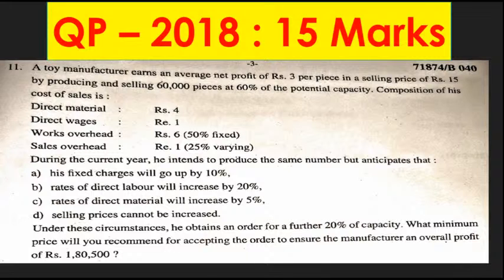Selling price cannot be increased. Under these circumstances, he obtains an order for a further 20% of capacity. Already the company is manufacturing 60,000 units at 60%, and now it gets an order for a further 20% of its capacity.